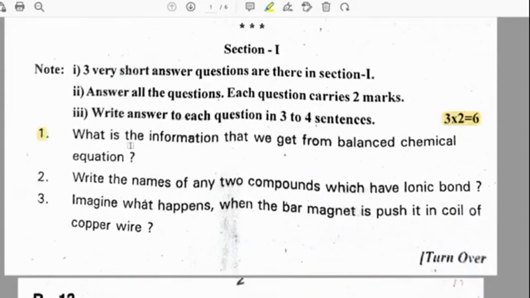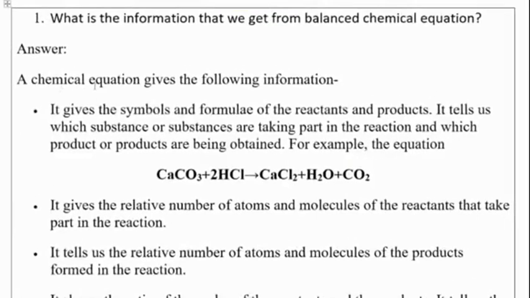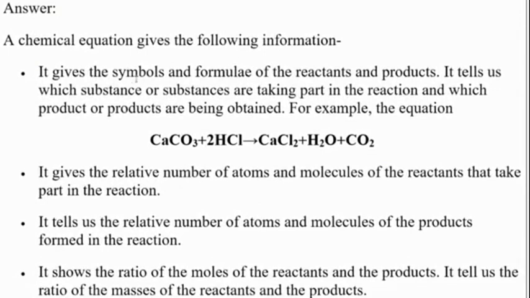What is the information that we get from a balanced chemical equation? So a chemical equation gives the following information. It gives the symbols and formula of the reactants and products.